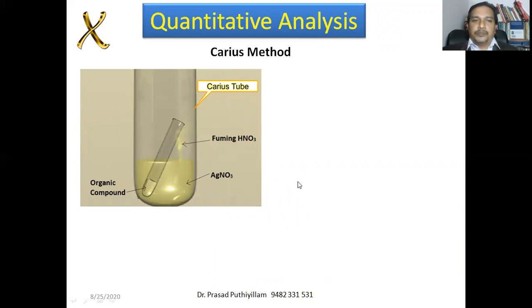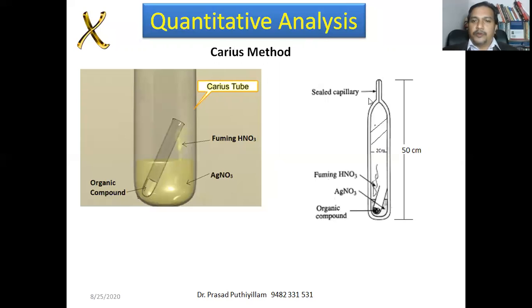Halogens can be estimated by a method known as Carius method. So this is the Carius tube, containing fuming nitric acid and silver nitrate. Organic compound is taken in a smaller test tube, which is dipped into that Carius tube. This is the Carius tube full view. It is approximately 50 centimeter in length and 2 centimeter in width. We have to seal the top of that Carius tube.